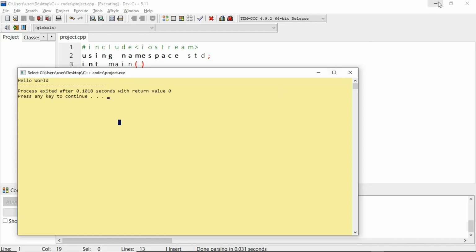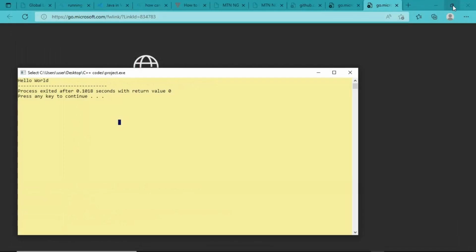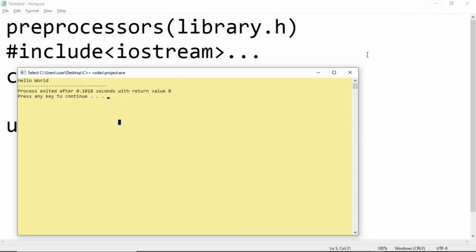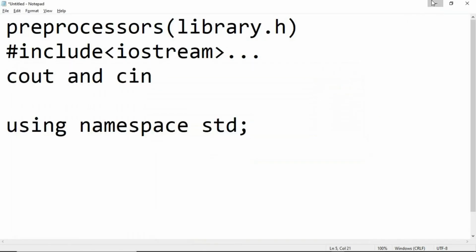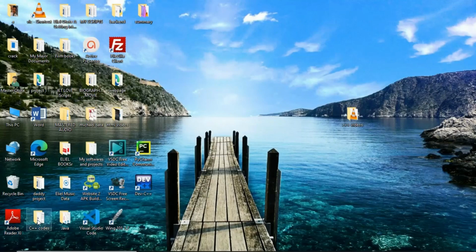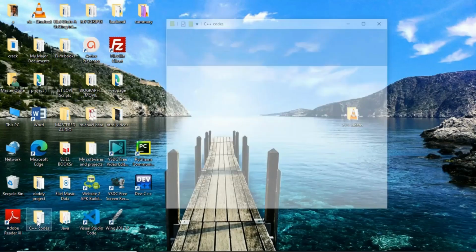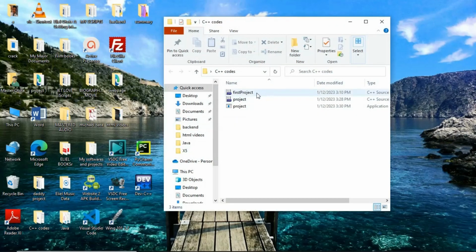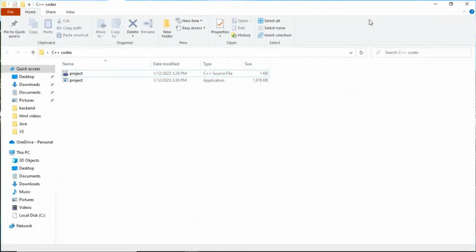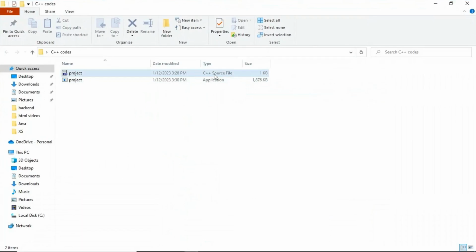Now let's go back to our code file, which is the C++ code. We have two files here: the C++ source file, which is the project.cpp, and the project executable file, which is the application we have built.